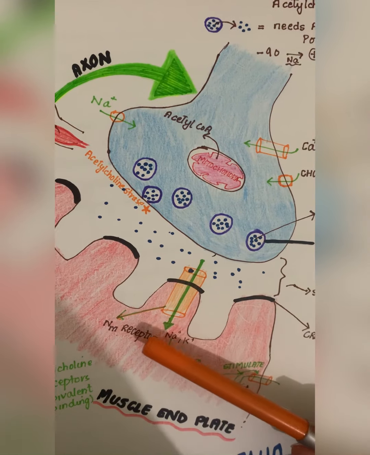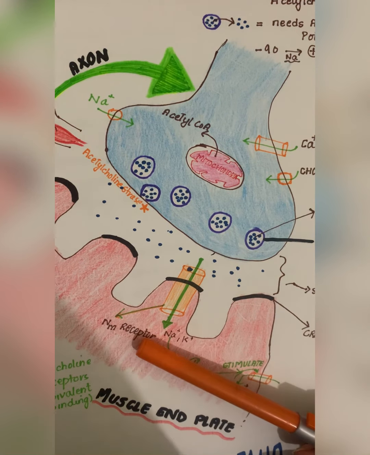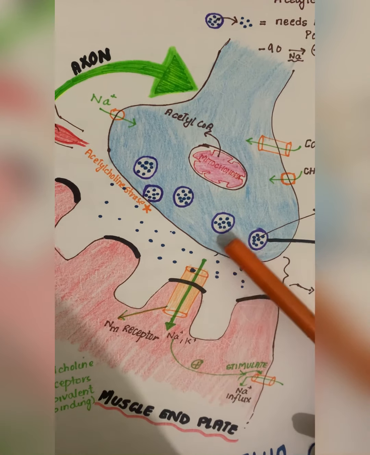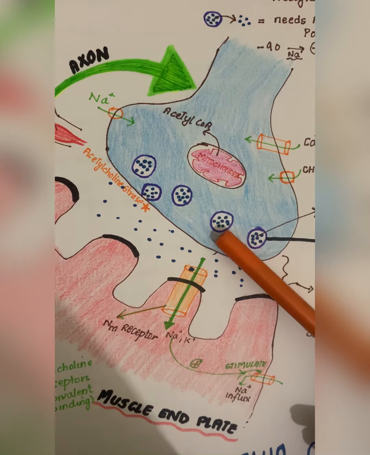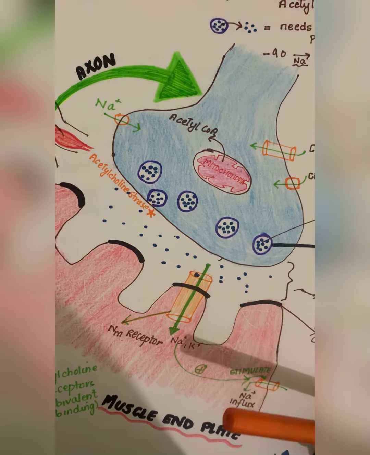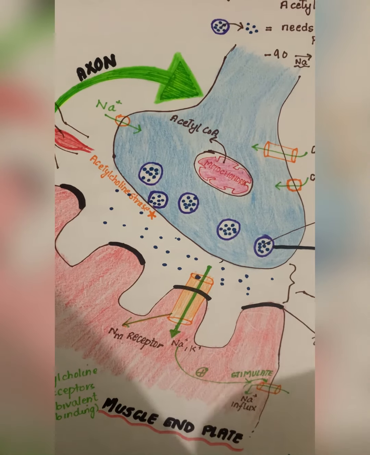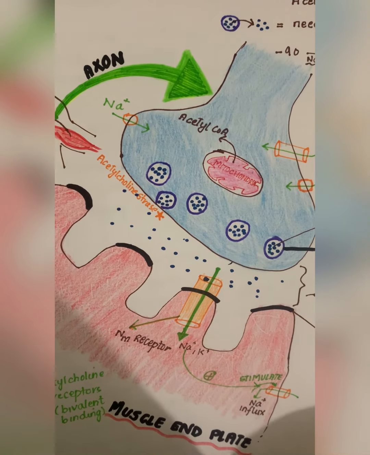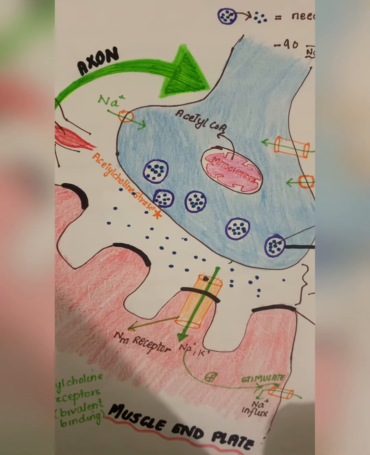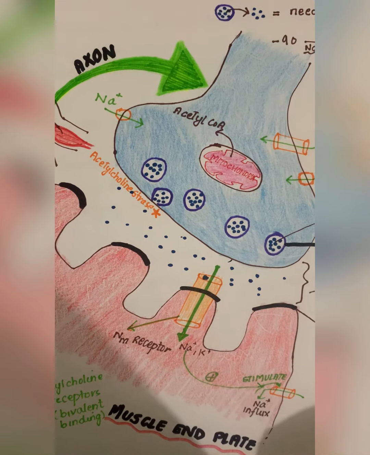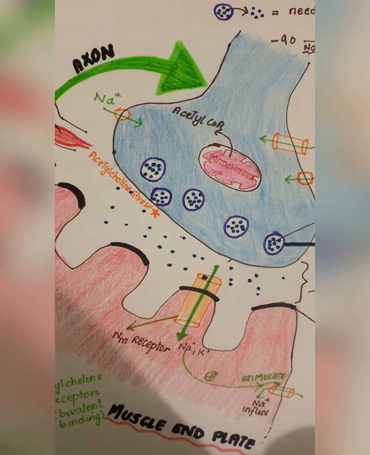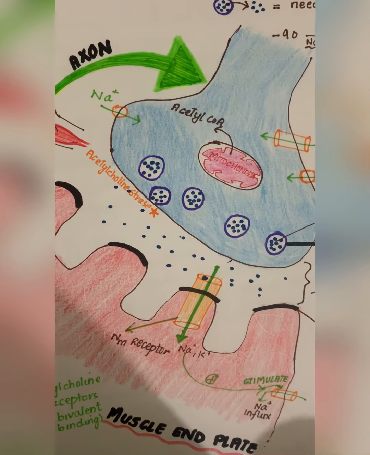In 85% of cases the antibodies are made against NM receptors. In 15% of the cases, the antibodies are made against the MuSK proteins, which are responsible for making the NM receptors. If the MuSK proteins are deficient, there will be decreased NM receptors in the neuromuscular junction, and ultimately decreased contraction of muscles, and weakness of muscles.